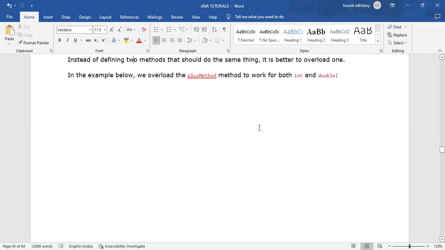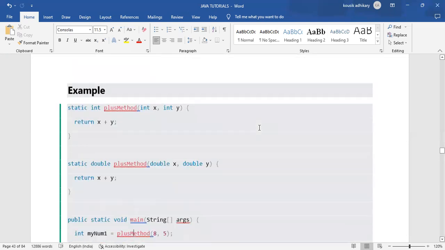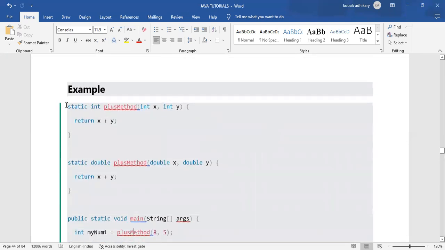We have created a normal method with parameters. In this example, this is the normal method: static int, and this is the name of that method. What is the int? Int is the return type here. In the method, when we are writing int, an integer type will be returned. And why am I saying that this is the return type?